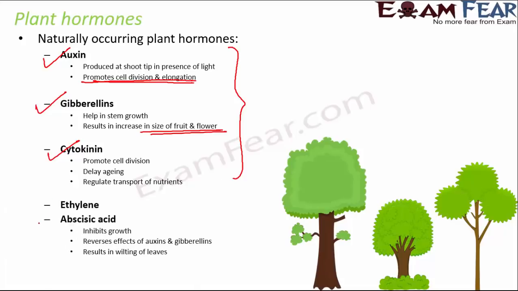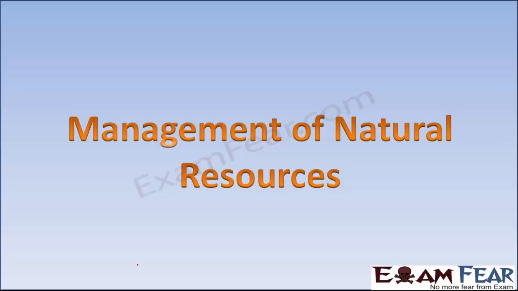Whereas when you talk about a hormone like abscisic acid, it inhibits growth. So that's important. Abscisic acid inhibits growth. All of these others, they promote growth. So abscisic acid reverses the effect of auxins and gibberellins. It results in wilting of leaves. So these are the various plant hormones and their functions. Now this is very, very important. So please focus. Okay, now let's move on to the last lesson, that is management of natural resources.